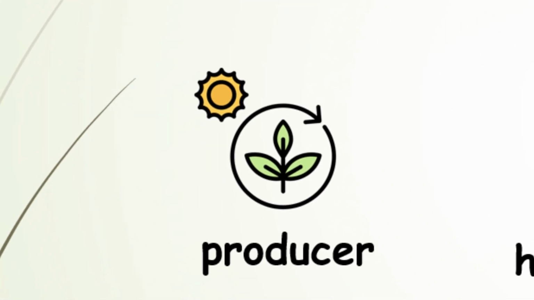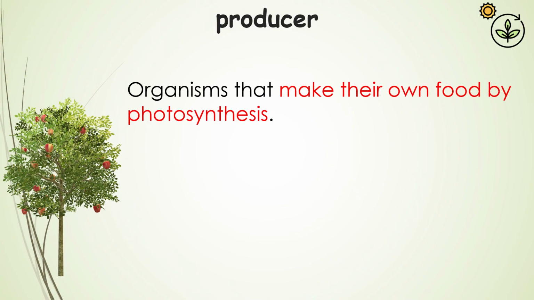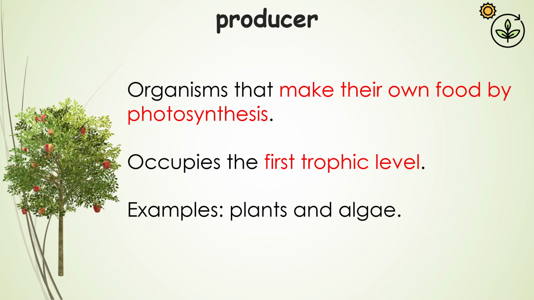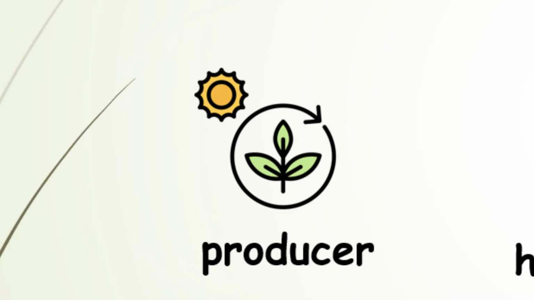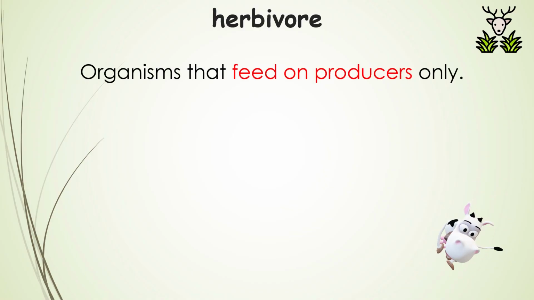Producer is a fancy way of referring to plants and algae. They are called producers because they make their own food and occupy the first trophic level. Those in your O-level syllabus are basically green plants, but algae are also producers. Herbivores are plant eaters and feed on the producers.